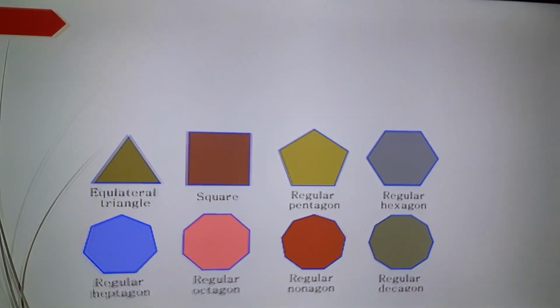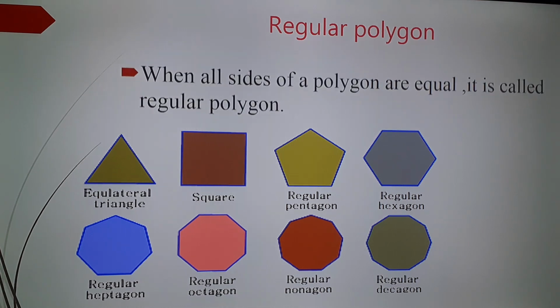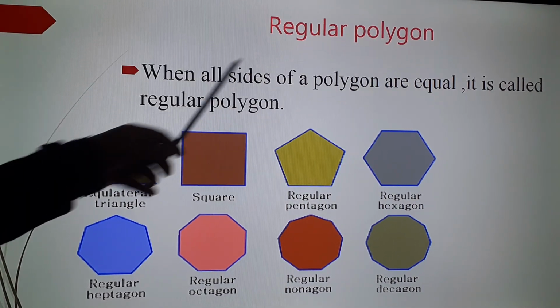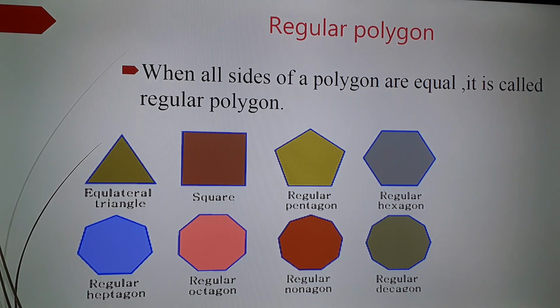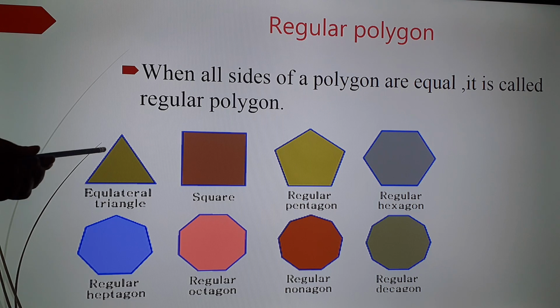Now we will move on to the next topic, regular polygon. We studied what is a polygon, isn't it? What is a polygon? Polygon is a plane shape with three or more sides. So what is regular polygon? When all sides of a polygon are equal, it is called regular polygon. That means when all sides of a polygon are of same length or equal length, then we will call it as regular polygon. So we can consider this example.